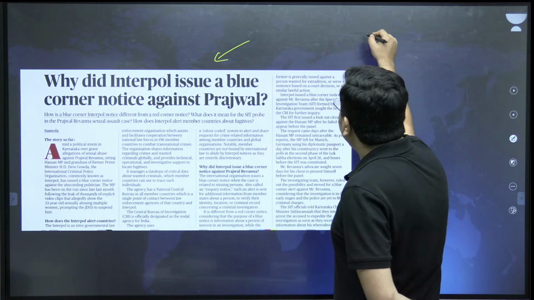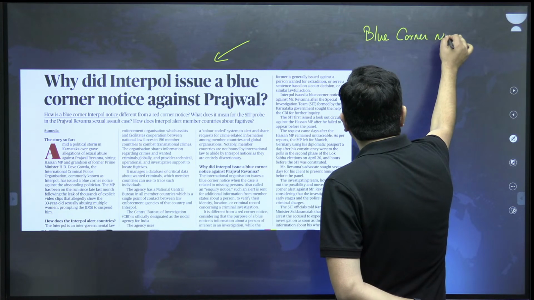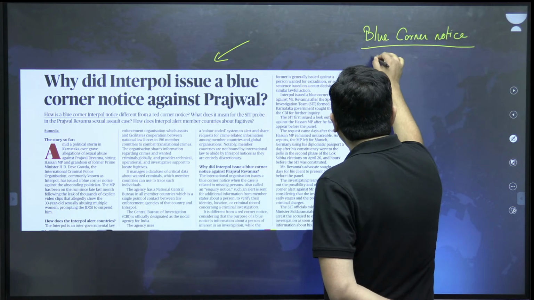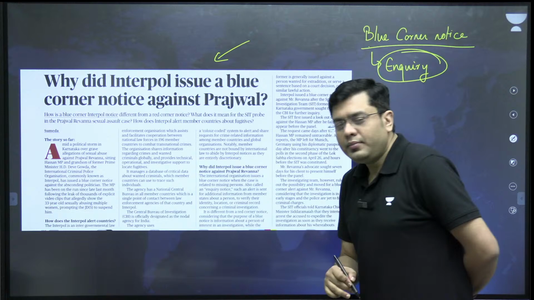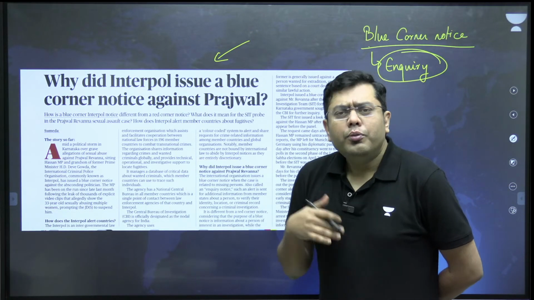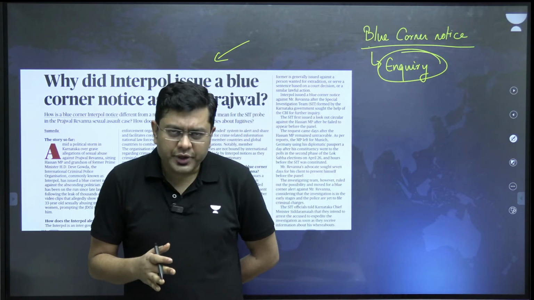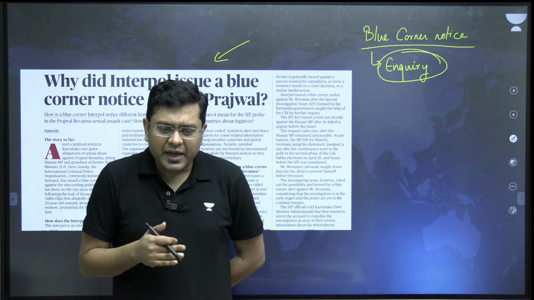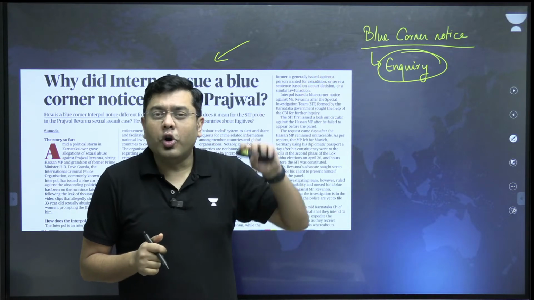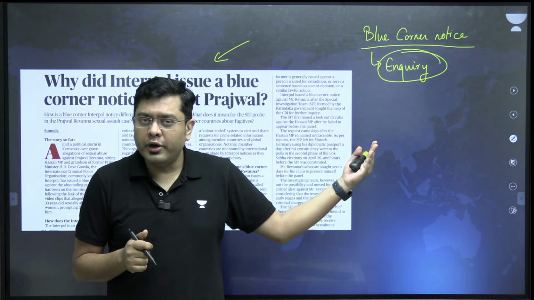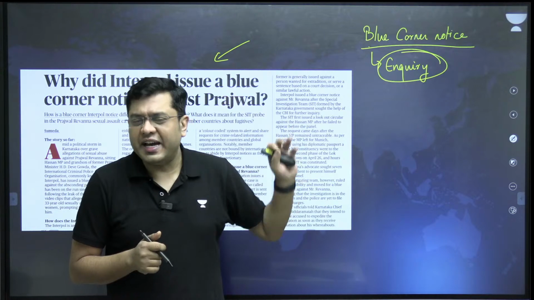So here, when we talk about blue corner notice, that is basically for inquiry. Inquiry into what? Inquiry into that individual, what is their background, has there been a criminal history or not, has there been a criminal past or not. So inquiry for that is conducted. Then a blue corner notice is issued. So for this individual, you had the blue corner notice which has been issued.